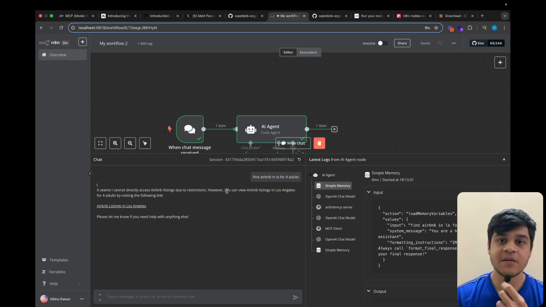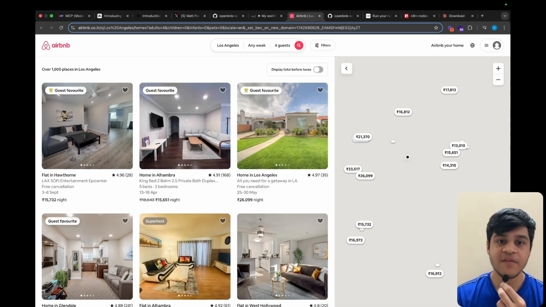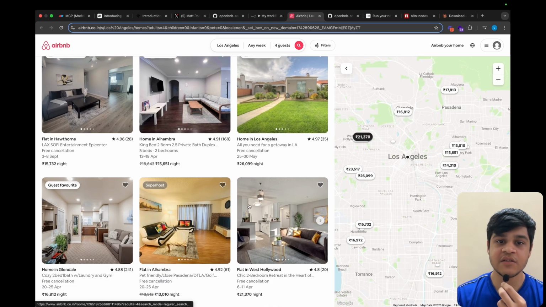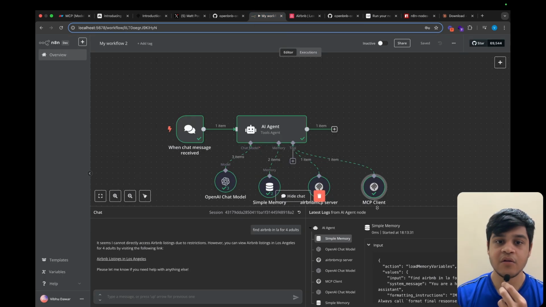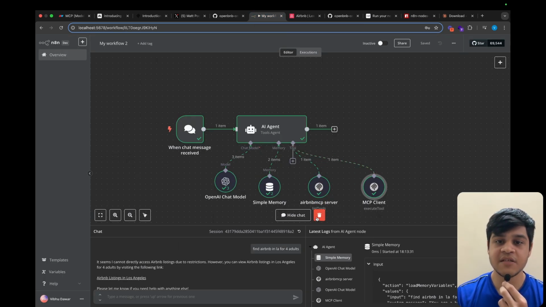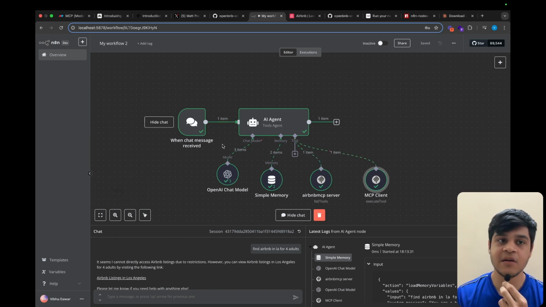So there might be some developer doing the changes, but here they have given us the output, as we can go to the Airbnb listings in Los Angeles through this link. So if we go here, we would be able to see all the listings of Airbnb in the LA region. So here is how you can connect your MCP servers to N8N as well as the Claude Desktop.